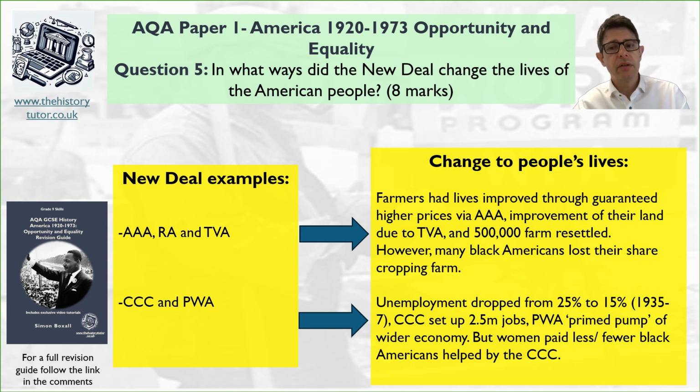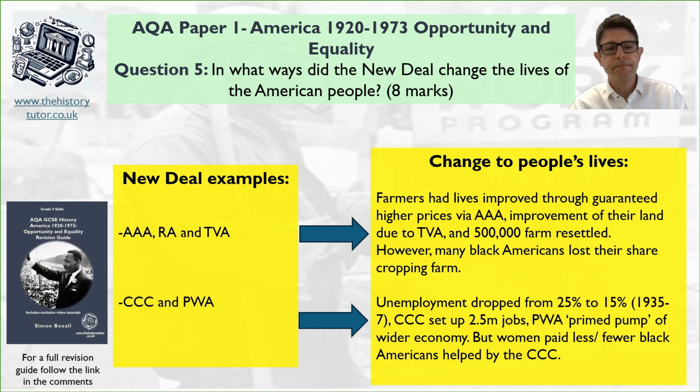You can spend money on the service economy and get that going, so you're priming the pump of the whole economy. Women, though, were paid less, and there were fewer Black Americans helped by the CCC. So however, life wasn't quite so good for everyone in terms of changing people's lives.